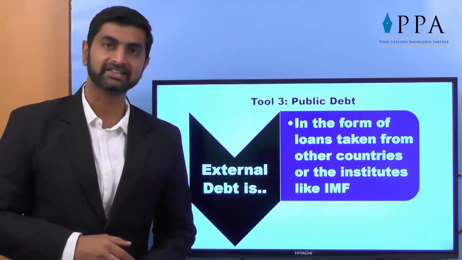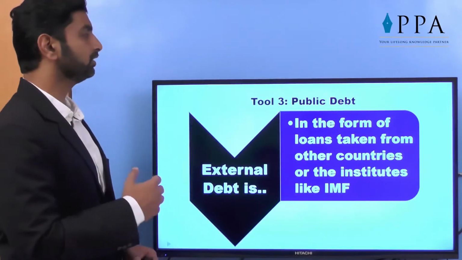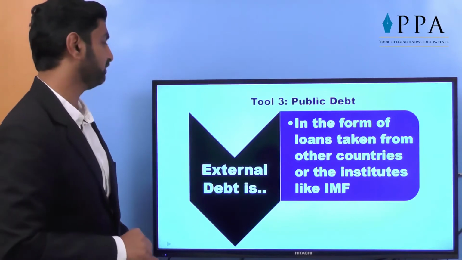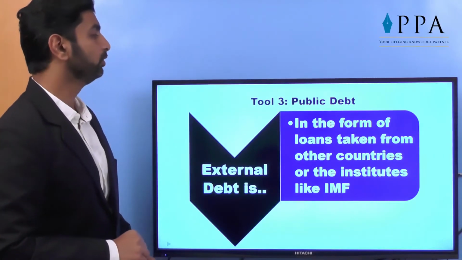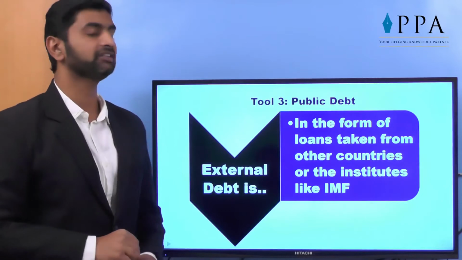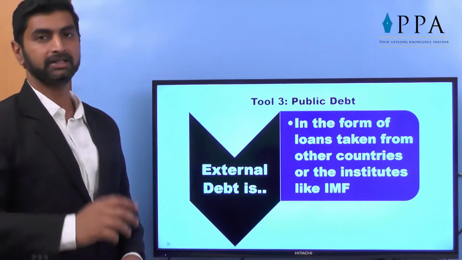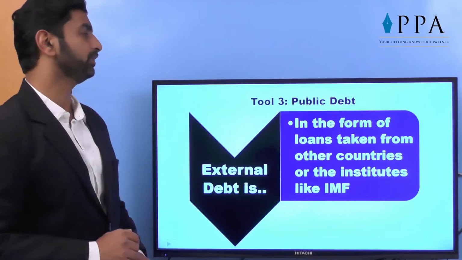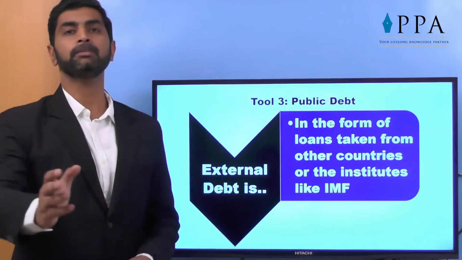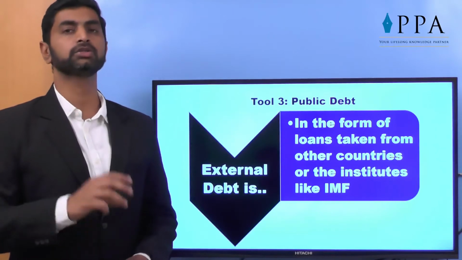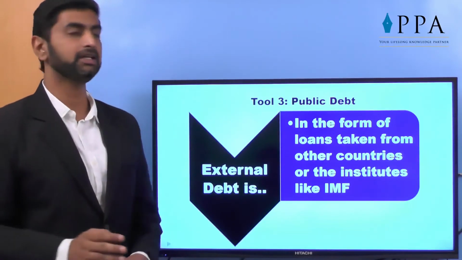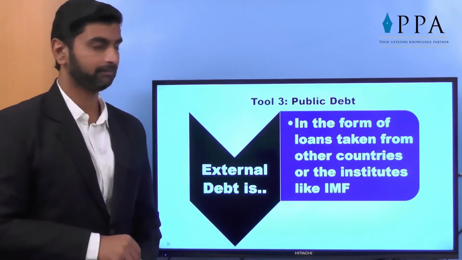Now coming to the external debt. That is the third tool, public debt. Second type, external debt. It is in the form of loans taken from other countries or institutions like IMF, International Monetary Fund, or maybe international banks. So it's a direct loan taken and which is used for the public expenditure. So we have gone through the third tool, that is public debt.